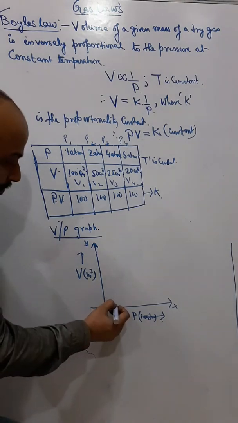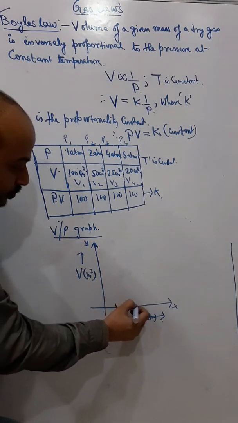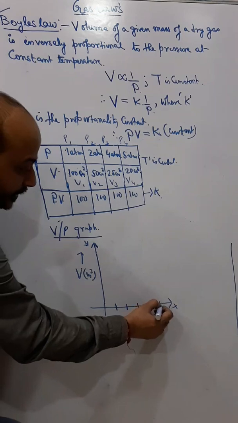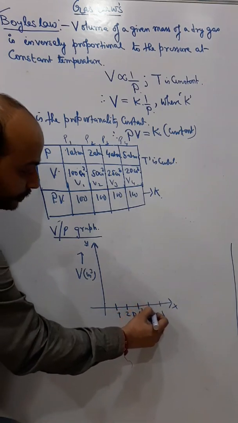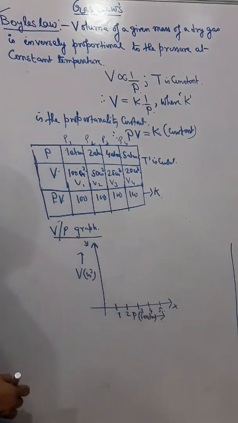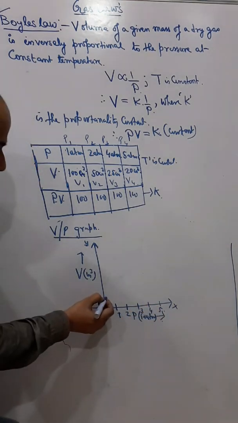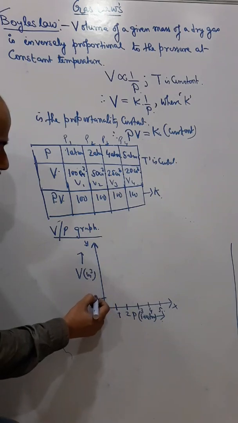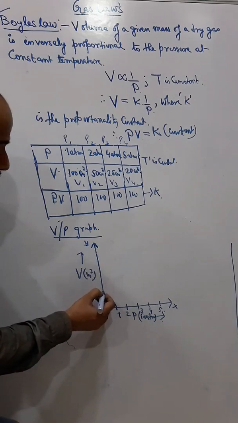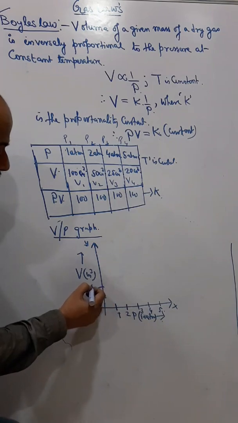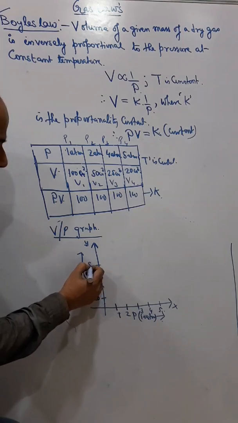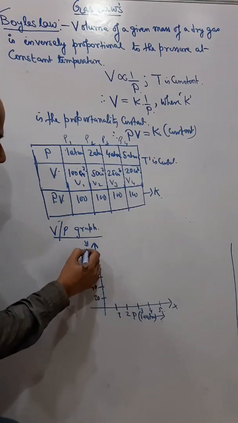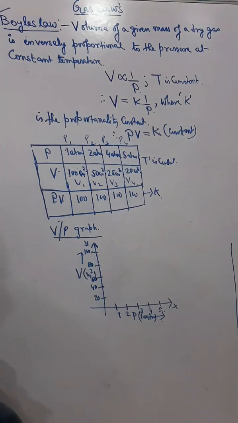Now suppose this is pressure, this is 1, 2, 3, 4, 5, all in atm: 1 atm, 2 atm, 3 atm, 4 atm, 5 atm. And suppose this is volume, say 20, then 40, 60, 80, and 100, all centimeter cube.